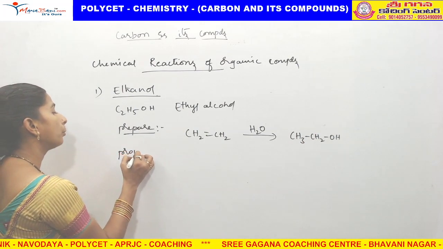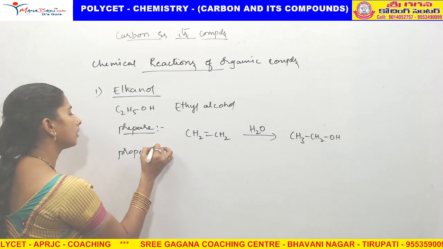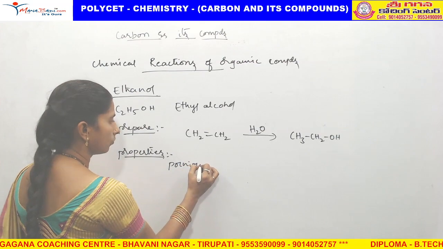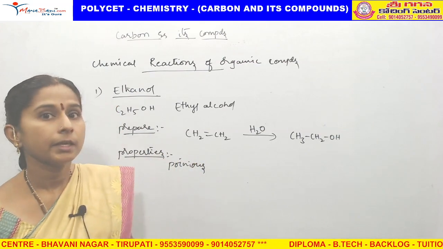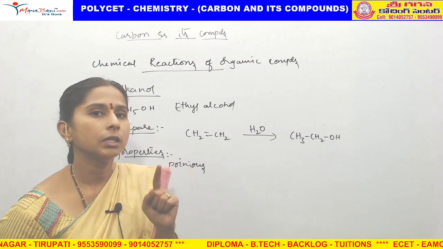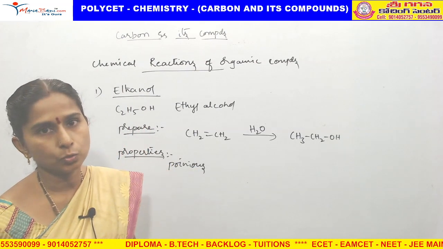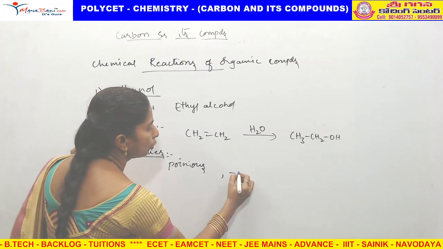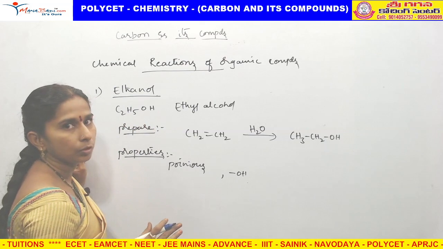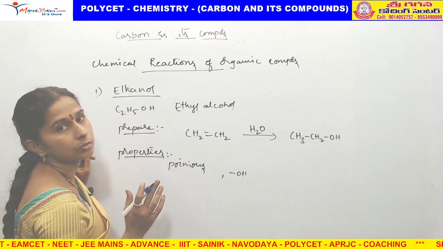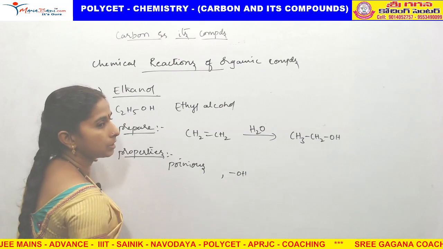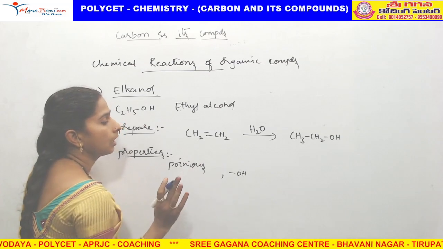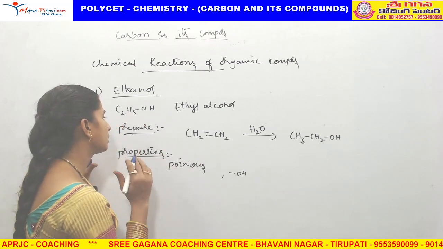What are the properties of alcohols? Alcohols are poisonous in nature, so they are not good for health, except ethyl alcohol. Ethyl alcohol is not poisonous, but it is dangerous to health. And if more OH groups are there in one compound, it causes heart attacks. If we take compounds containing more OH groups, they also cause heart attack.